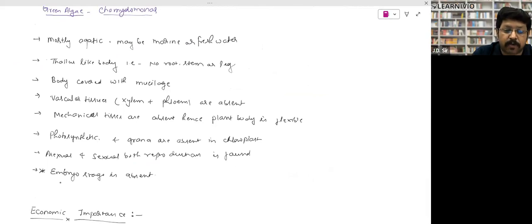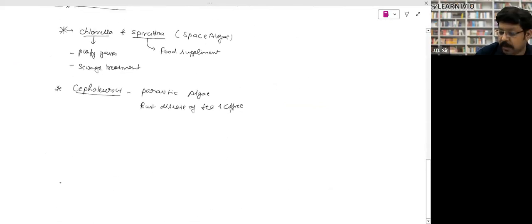By the way, this is Spirogyra, which we discussed. Spirogyra is known as water silk. That you also have to remember, because it grows very fast in the lake and pollutes the lake, right? It causes the water bloom. Remember algal bloom, right? So Spirogyra is known as water silk.